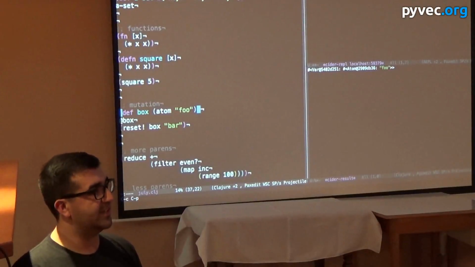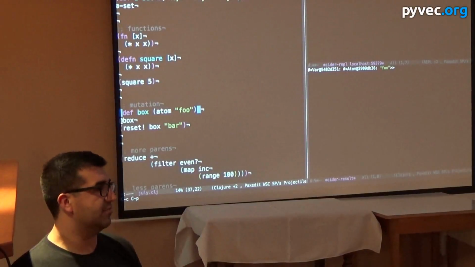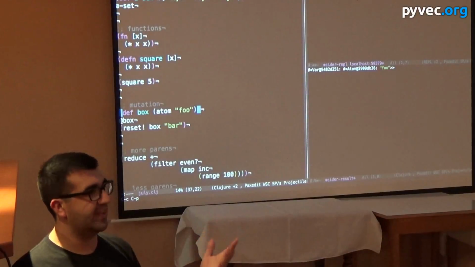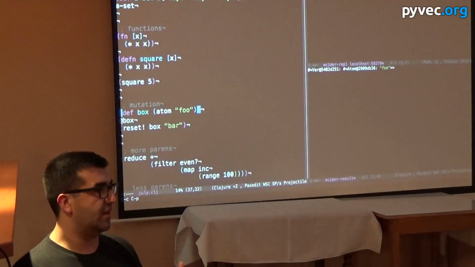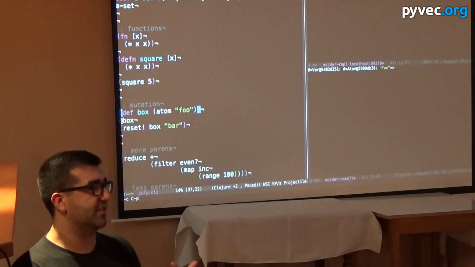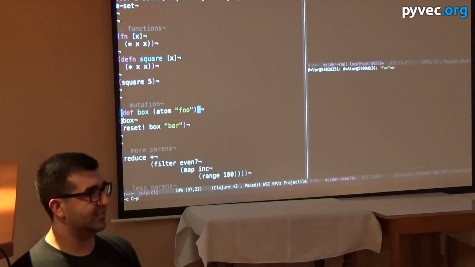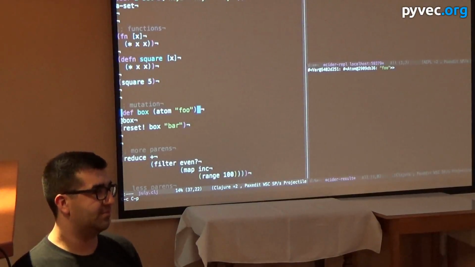An atom has different identity and value. You could have an atom called Tom or something, and this is an entity, right? But the value that's inside it can change over time. So this is the closest thing that we have to a variable, basically.